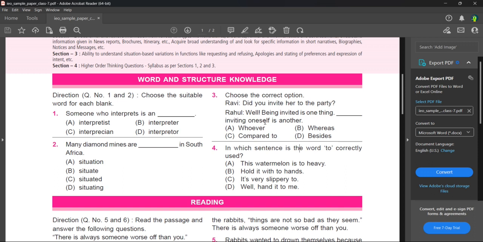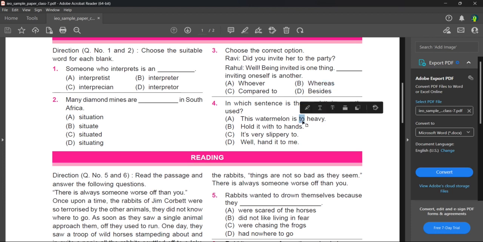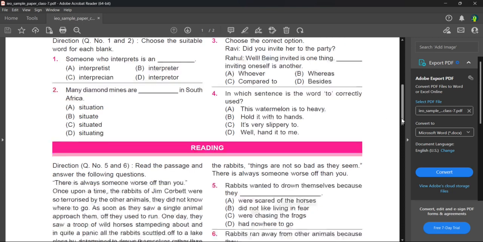Now just to make sure, we can go to the other option. Well, being invited is one thing, besides, inviting oneself is another. It suits well, but this suits the best. So whereas inviting oneself is the correct option. Now the next question. In which sentence is the word too correctly used? This watermelon is too heavy. This means there will be two O's, so it's not correct. Hold it with two hands. Here it means TWO, so that's also not correct. It's very slippery too. That's not a correct sentence either. Well, hand it to me too. Here is the correct use of too. So 4D is the correct answer.